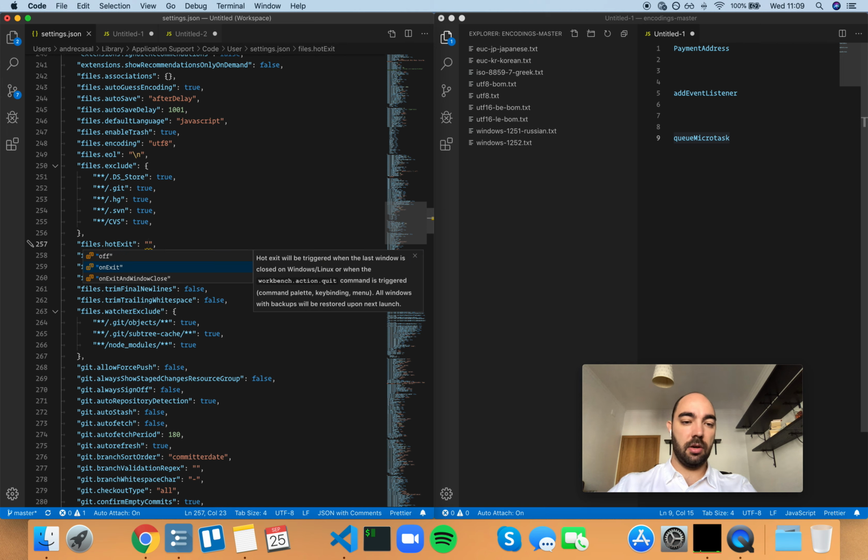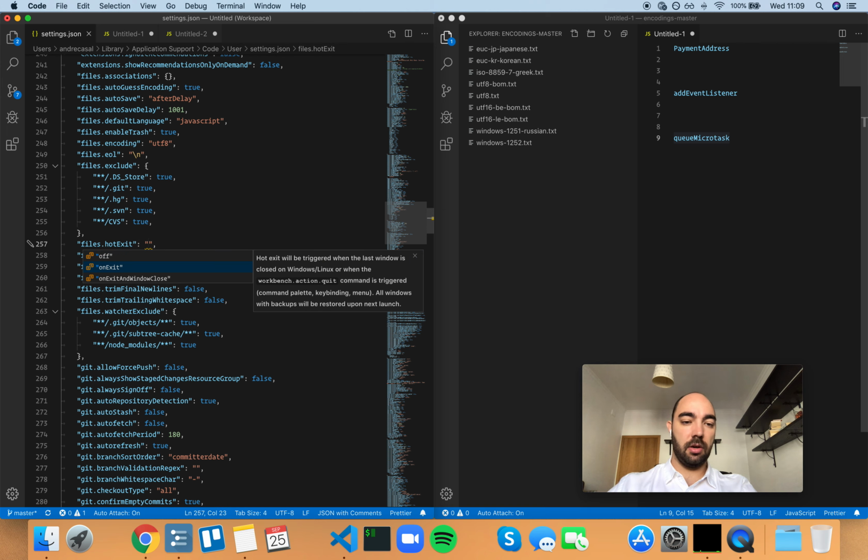I mean, if it's off and you try to close VS Code, it's gonna prompt you, right, to decide what to do with these unsaved files? So that's not very useful. On exit means that I'm gonna close VS Code, right? I'm gonna reopen it, and everything is back to normal except the window that I had here. But let's open that up again. And there's the unsaved file, right?